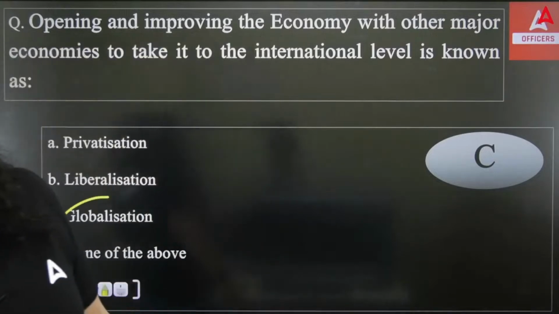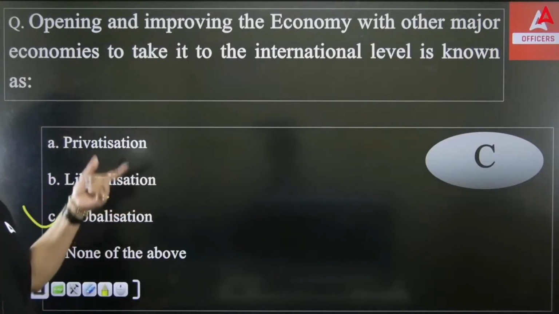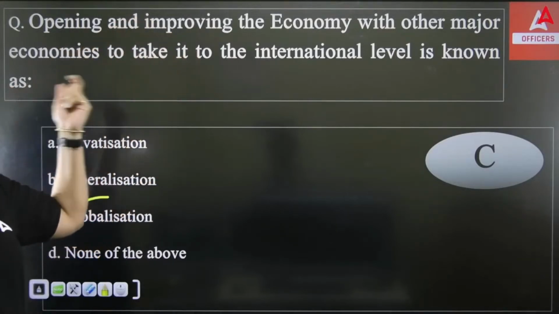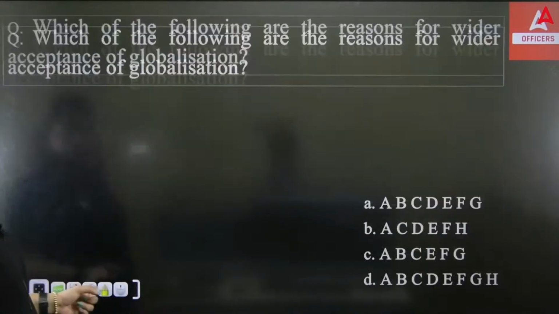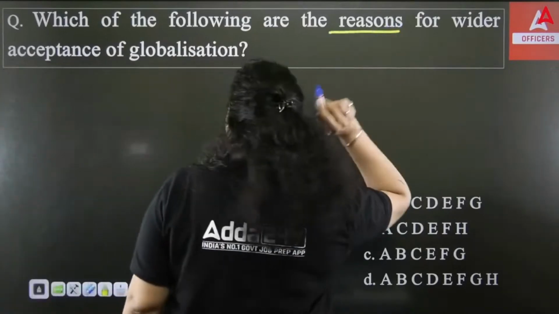So if I talk about this very simple question, this is what we're talking about, globalization. When you link the Indian economy with the world economy, you open the economy, you improve the economy, and at the international level, it is known as globalization.